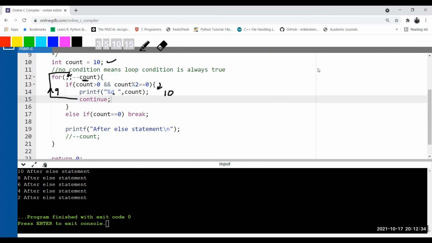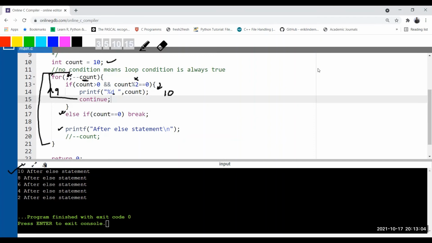So now it's going up with 9 because of minus count. Now no condition, it is true. 9 greater than 0, yes. And 9 modulus 2 equal to 0, no. When the value is 9, this condition becomes false. So it's coming to the else if. Else if 9 equal to 0, no. Printf after else statement. So first time it gets printed. Now it is going up again. While going up again, minus count. So it becomes 8. No condition, true. 8 greater than 0, yes.